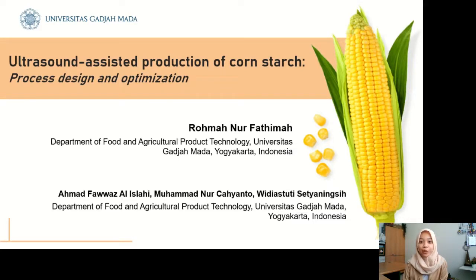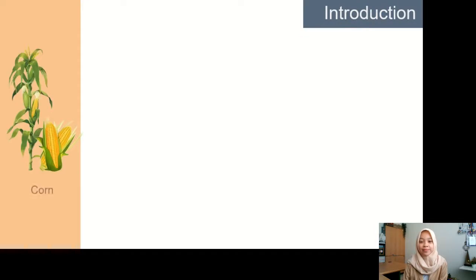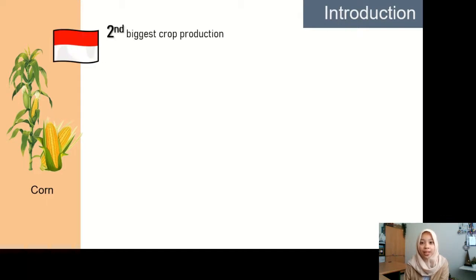Before we talk deeper about the research, I would like to explain the consideration of why this research was conducted. Corn is one of the most important commodities in agriculture for Indonesia. Its production reached the second highest after rice. Even, corn is Indonesia's biggest export commodity.